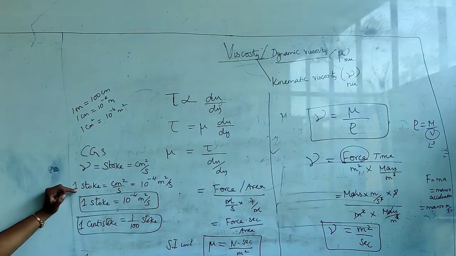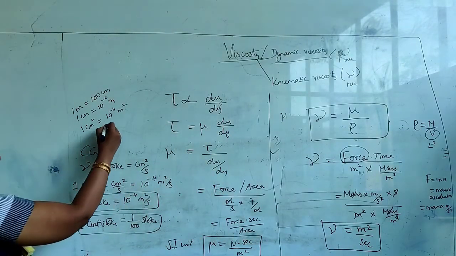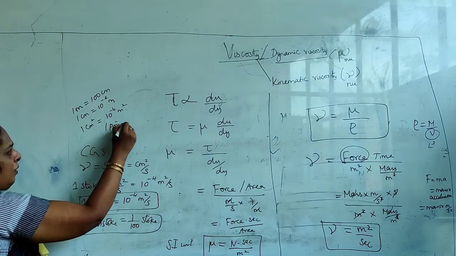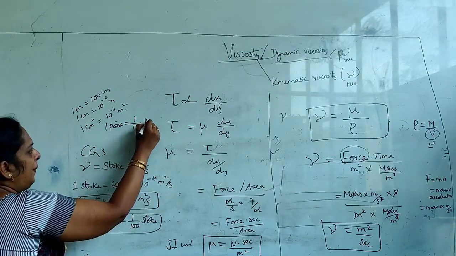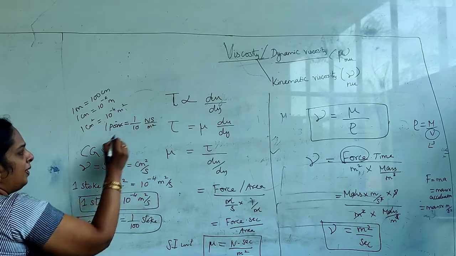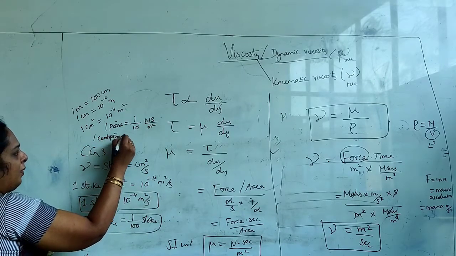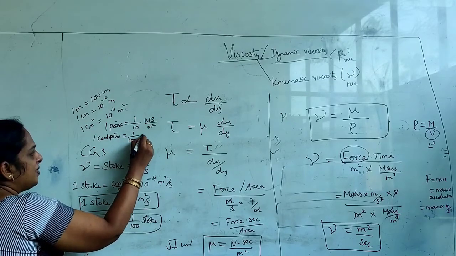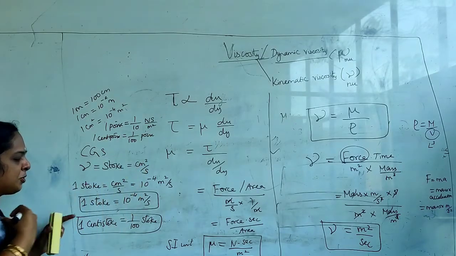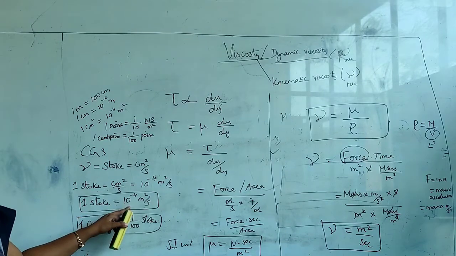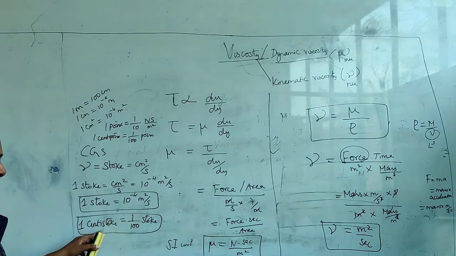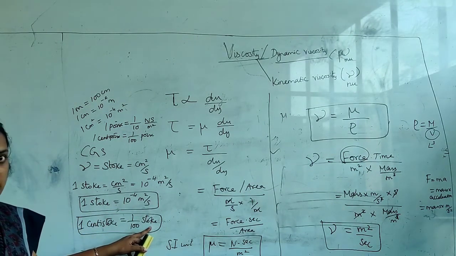And the unit for your poise, what is that? 1 poise is equal to 1 by 10 Newton second per meter square. Okay, and 1 centipoise is equal to 1 by 100 poise. Similarly for stoke, 1 stoke is equal to 10 power minus 4 meter square per second, while 1 centistoke is equal to 1 by 100th of a stoke.